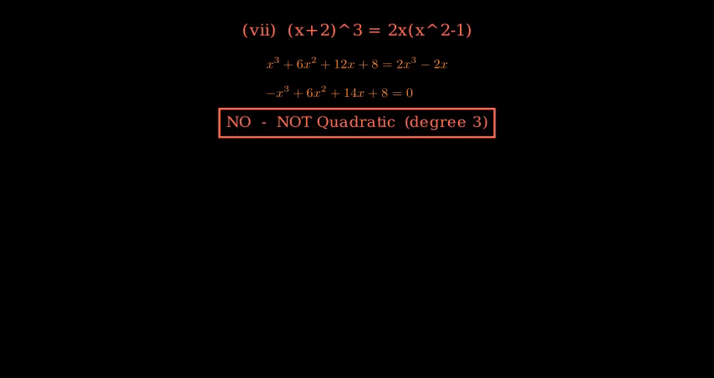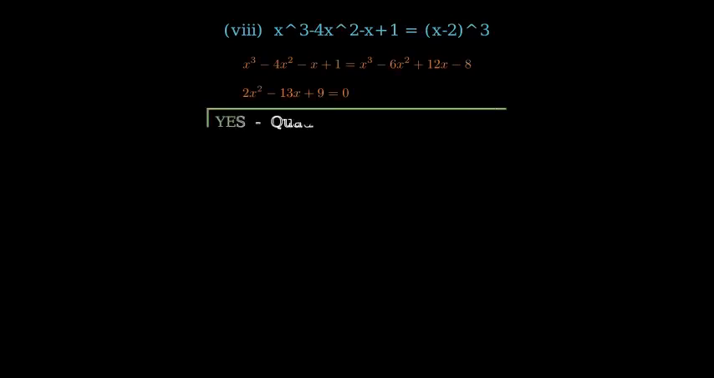No, not quadratic. Part 8: x cubed minus 4x squared minus x plus 1 equals x minus 2 cubed. After expansion the cubes cancel and we get 2x squared minus 13x plus 9 equals 0. Yes, quadratic.